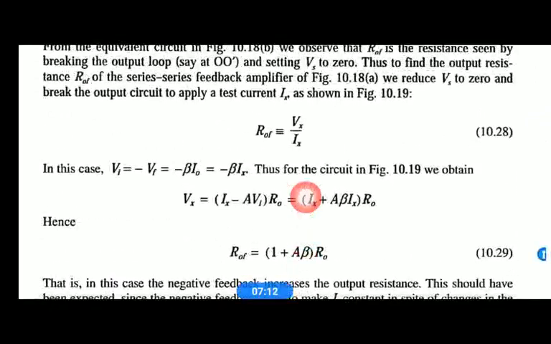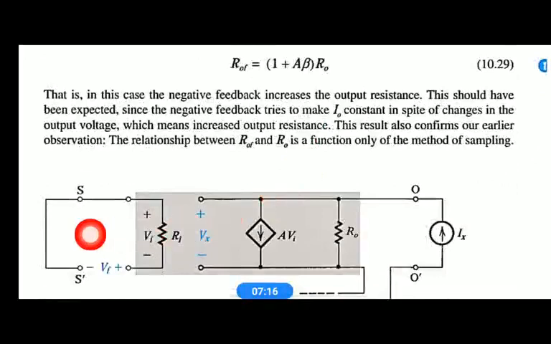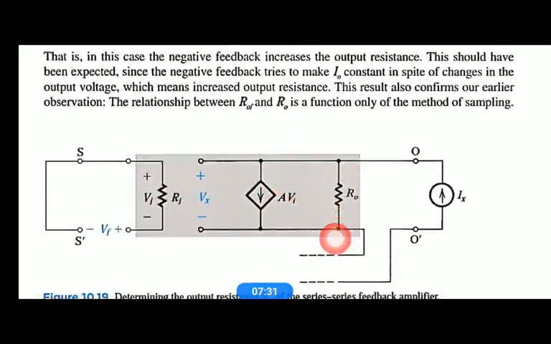To get the equation for output resistance Rof, we know that Vx by Ix. Here also we need to make Vs equal to 0 to get the output resistance. If you make Vs equal to 0, here also at the input side you will get the same thing. The Vi is nothing but minus Vf, whereas only the output side changes here, because the output side has a series connection as compared to the voltage amplifier where we have a parallel connection.